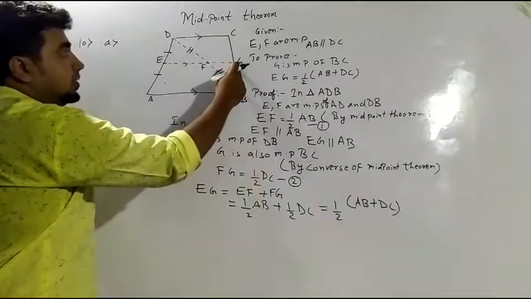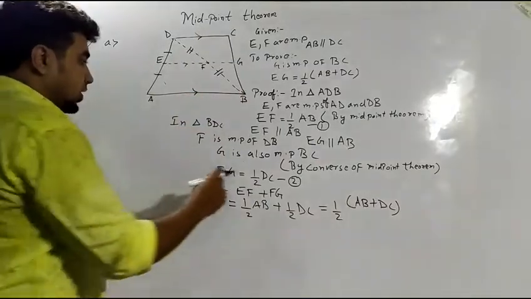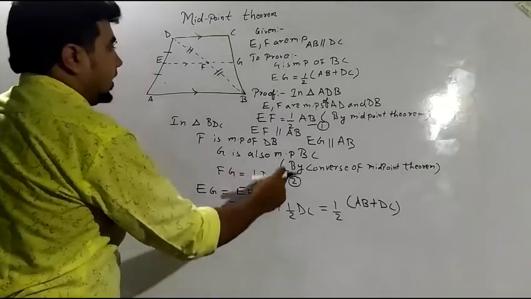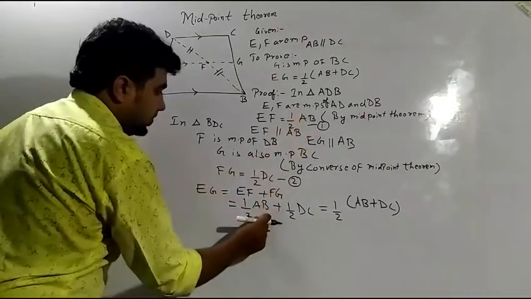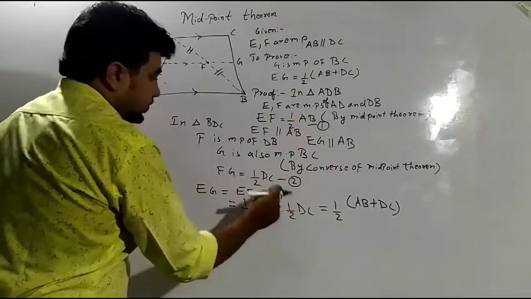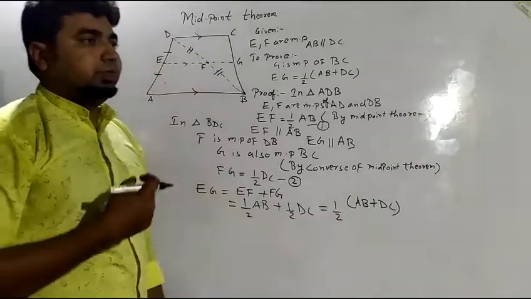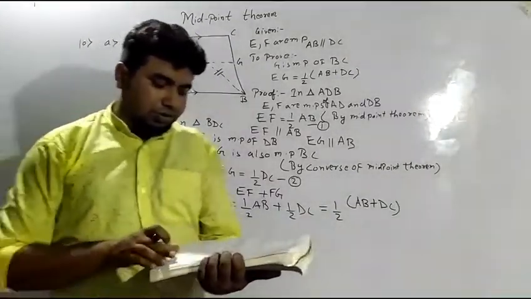As this is the midpoint, FG will be half of DC by the midpoint theorem. Now I'll be adding both the equations. EG is equal to EF plus FG. I am substituting the values EF is equal to 1 by 2 of AB and FG is equal to 1 by 2 of DC. Take common, then you will be getting the proof. So this is question number 10 part A. Now I'll be moving to question number 12.